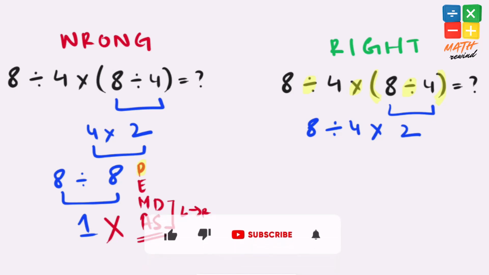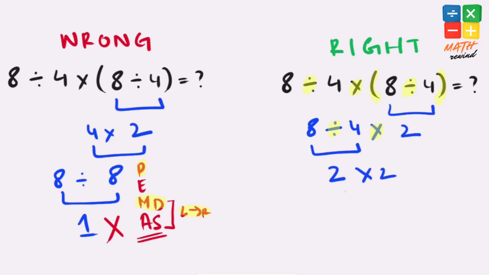Now we have two operators present here, division and multiplication, and according to the rules they both have equal priority, but we have to work from left to right. So we must solve this division first because it's on the left side. So 8 divided by 4, that gives us 2, and finally 2 times 2, that equals 4, which is the final and correct answer to this problem.